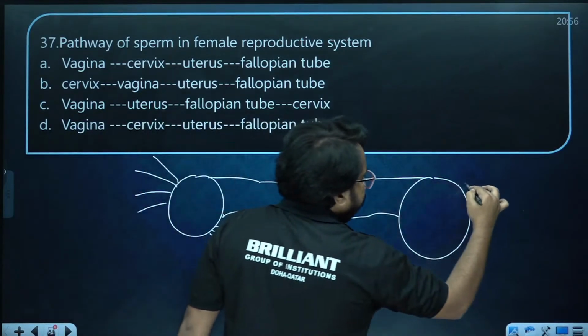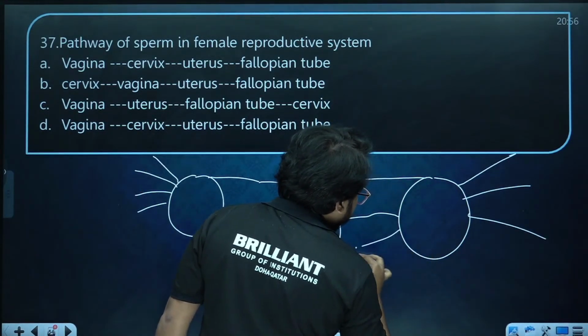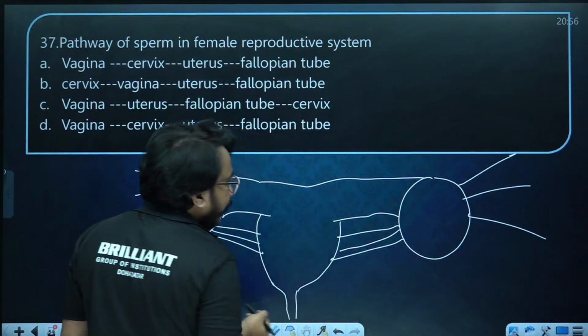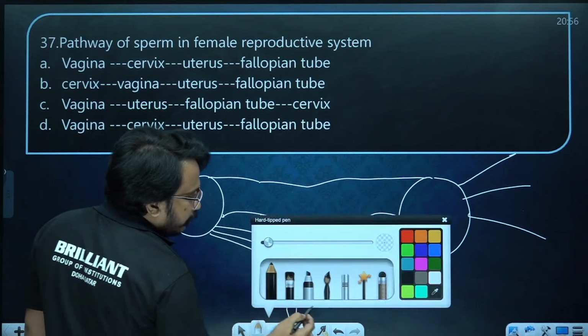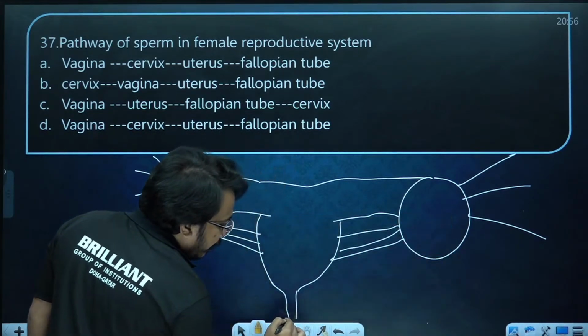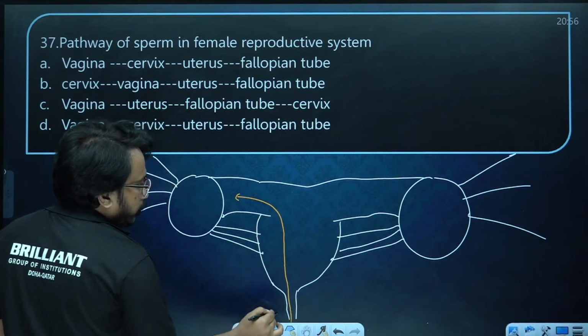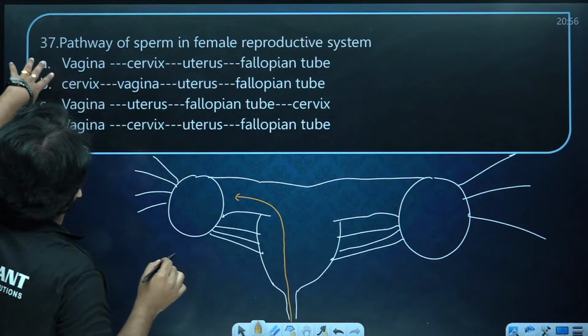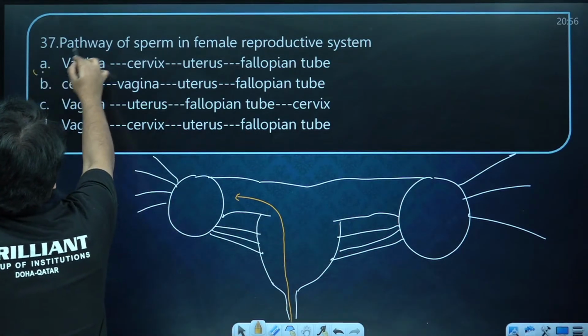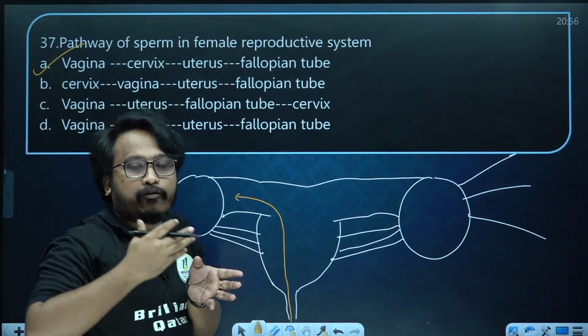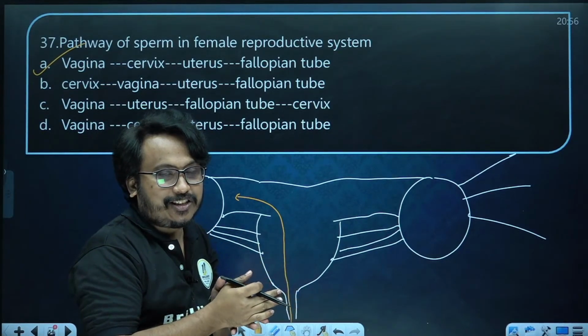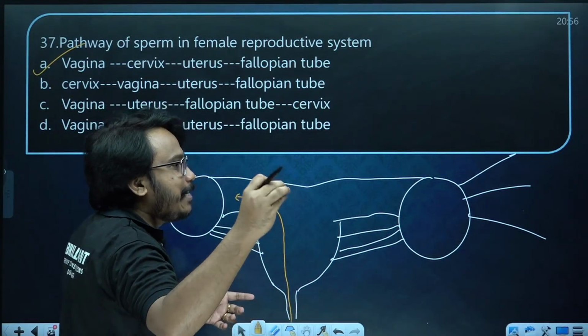Many ligaments attach the ovary to the uterine wall. So the pathway of sperm: it will enter through the vagina, cervix, uterus, and fallopian tube. That is the pathway of a sperm inside the female reproductive system, and the fertilization takes place.